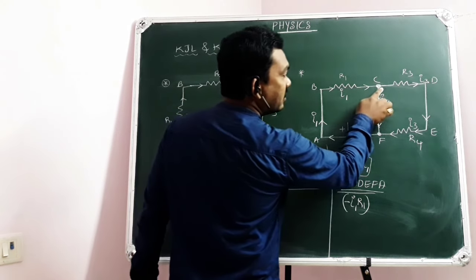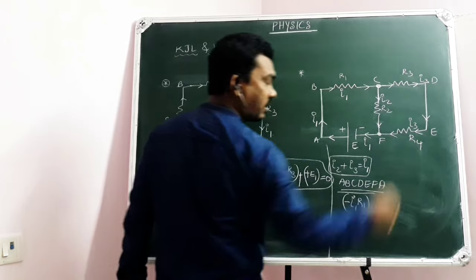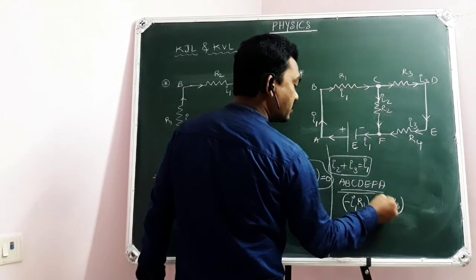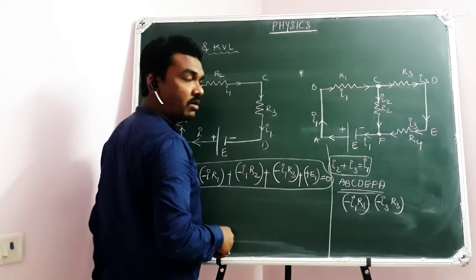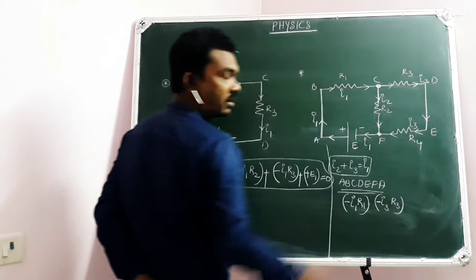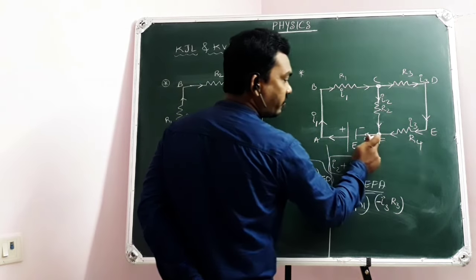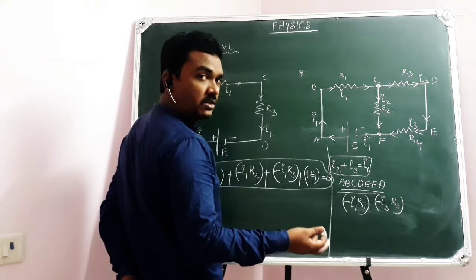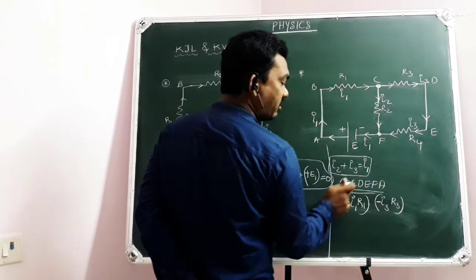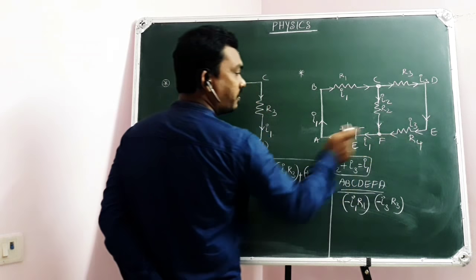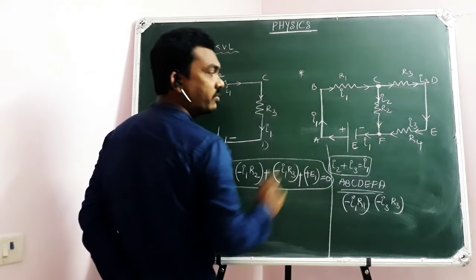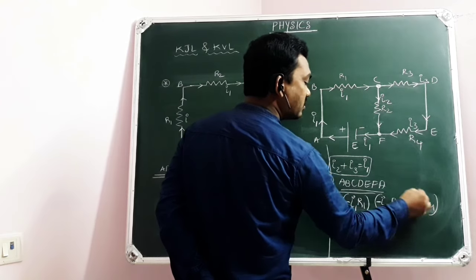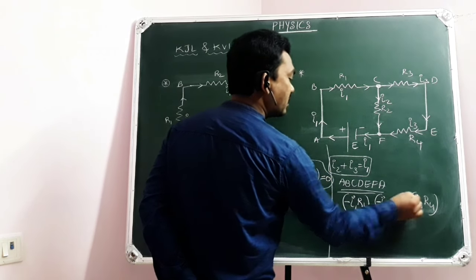A, B, C, D. While moving from C to D, again there is a potential drop, direction of current. How much? I3 R3. Again should be given minus because there is a potential drop. D to E, no potential drop because there is no resistor. Now E to F, again potential drop because of direction of current I am going. If I am moving in opposite, then certainly there is a potential rise. But I have taken in such a way, so my path is from high potential to low potential, direction of current from E to F. So potential drop, how much? I3 R4. I3 current through R4 resistor. So drop, minus I3 R4.